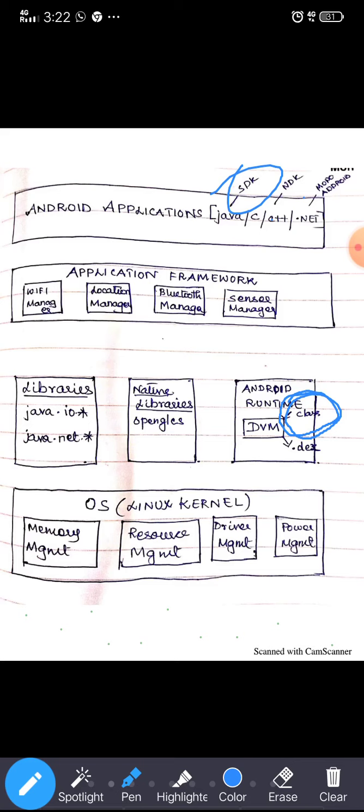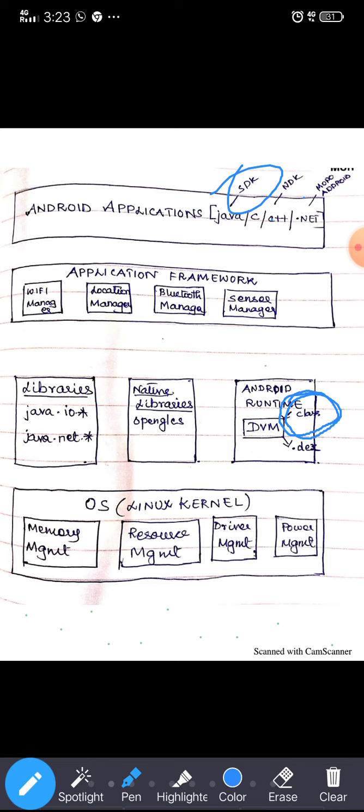It is because the class file, the Java bytecode, has a huge number of files, which needs more power consumption, more memory management, and more RAM, which is fine for normal PCs.